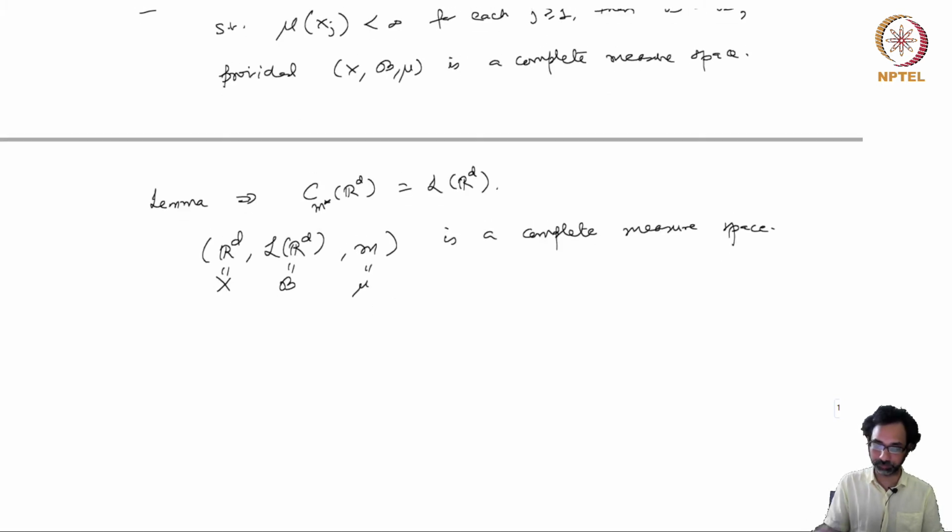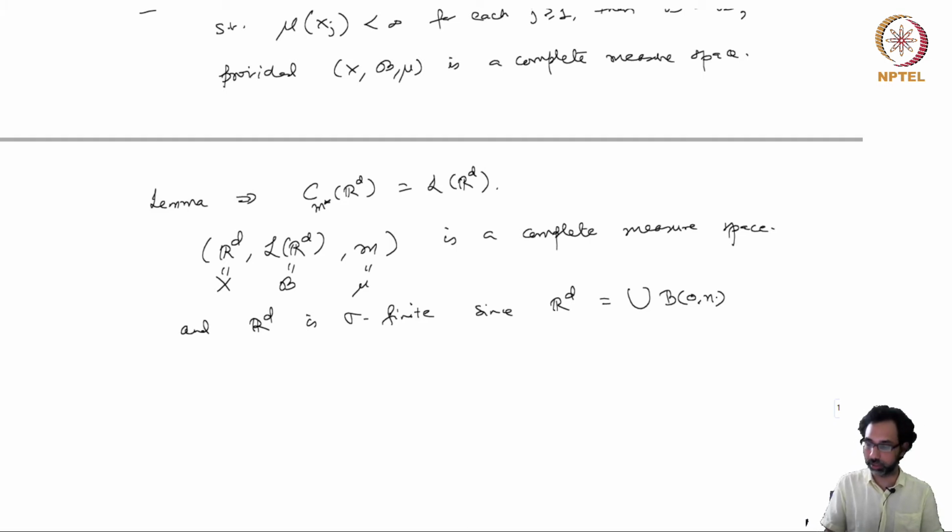and then we note that Rd is sigma finite, since Rd can be written as the union of Euclidean balls with center 0 and radius n, and of course the Lebesgue measure of these balls B0n is finite.